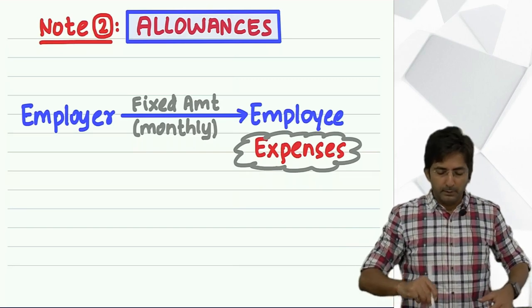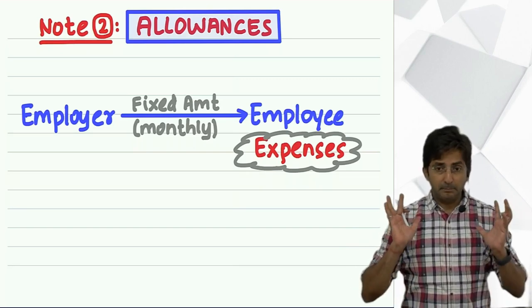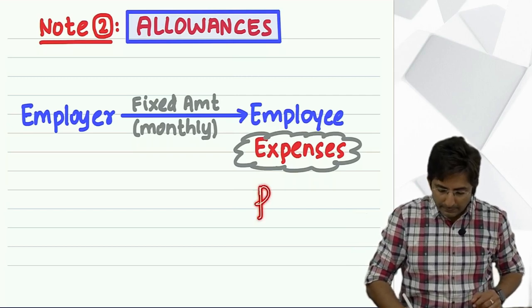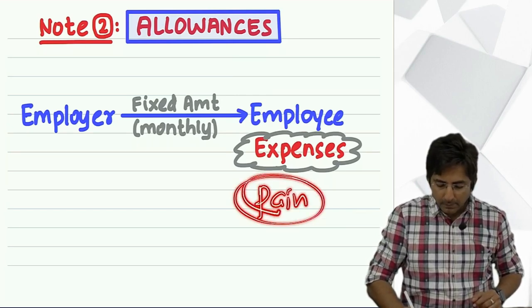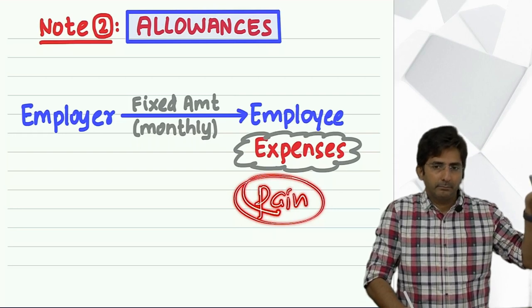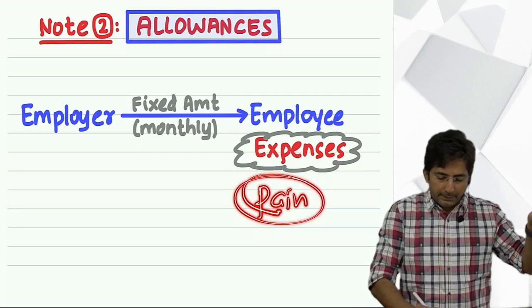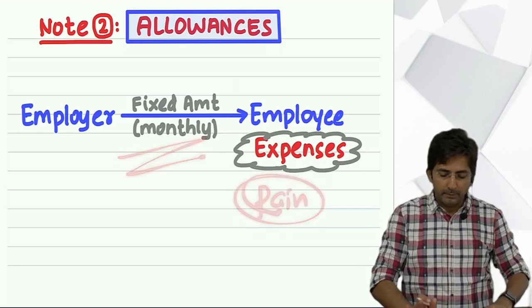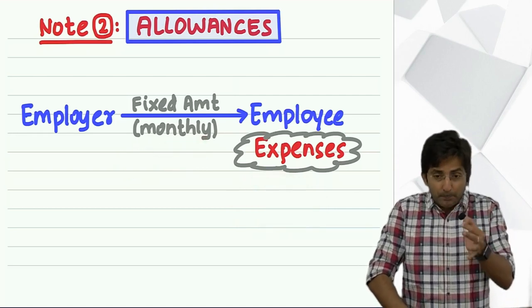Okay. So that's it. This is the meaning of allowance. So see, here I can also write either it is for your expense or for your pain. Okay. But the nature is it is a fixed amount given on monthly basis. Okay. Now, main point is what?